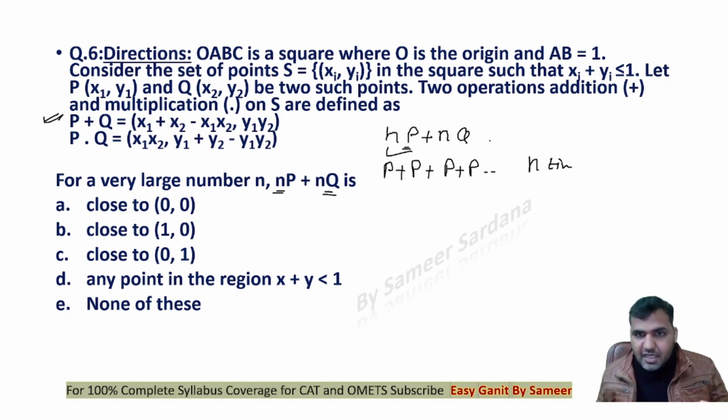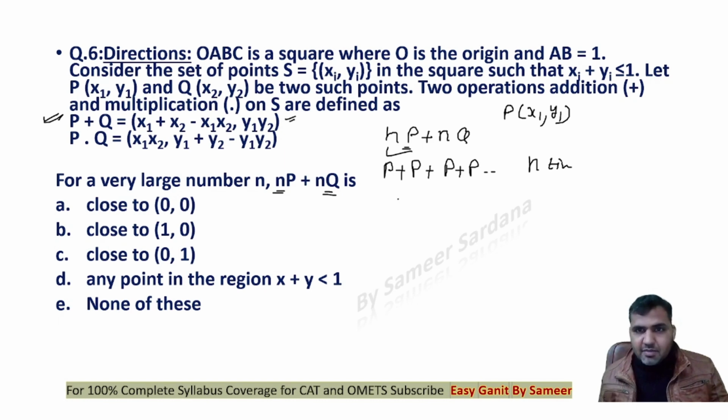That means we are supposed to apply the addition operation here. So what will happen with the abscissa? Now let's say that P as a point is x1, y1. P is supposed to be added for n number of times, so I need to apply the addition operation.